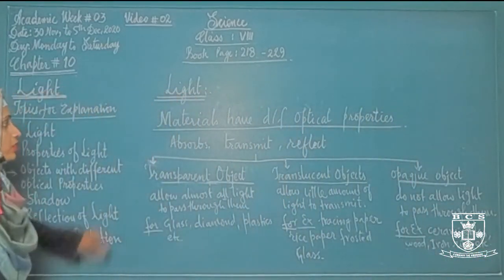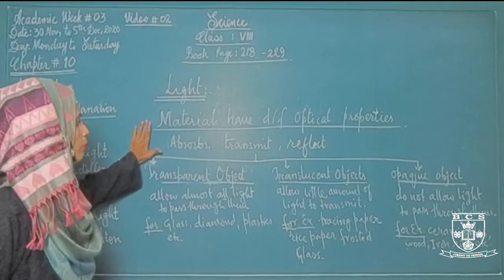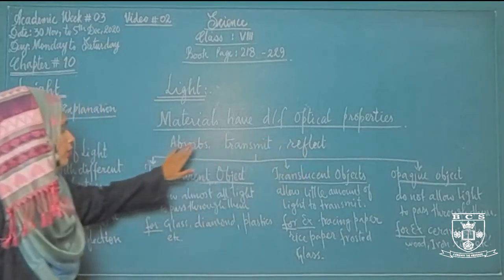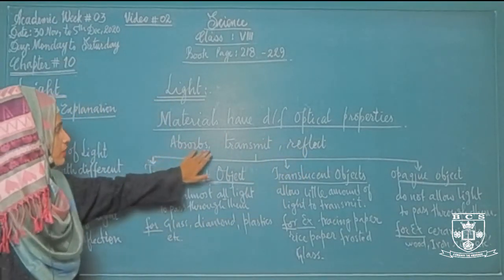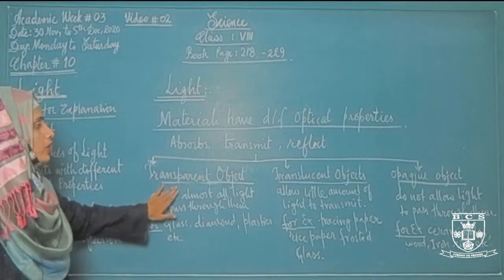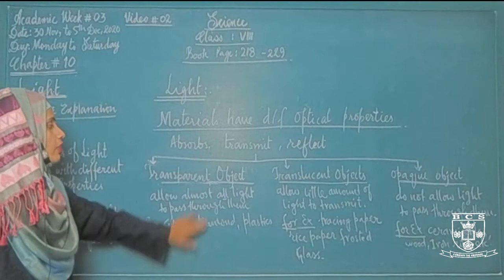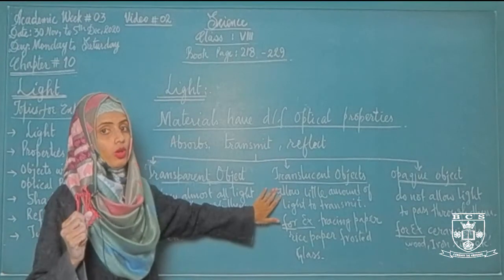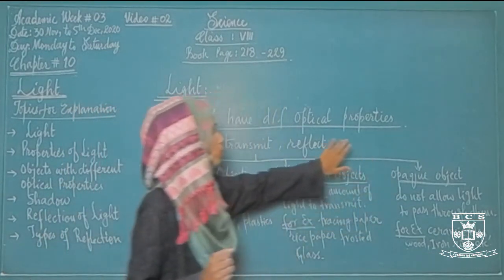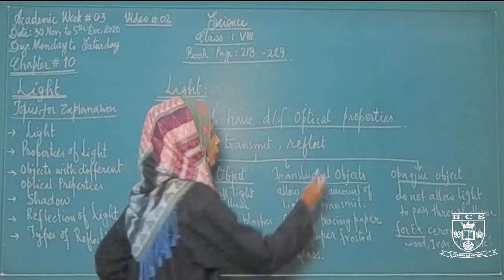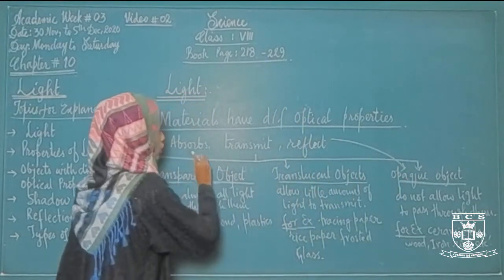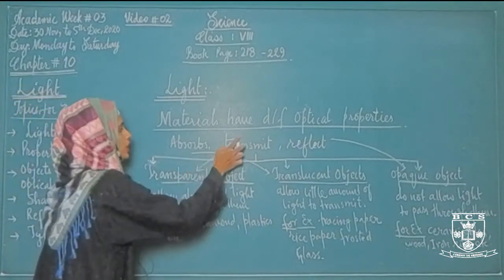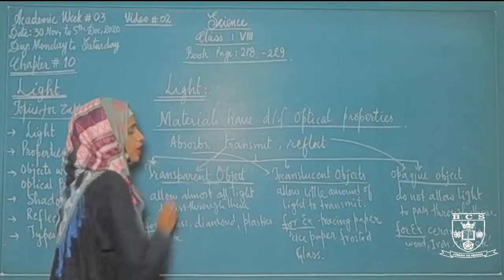So we have discussed the materials that have different optical properties. Some materials absorb light, some materials transmit light, and some materials reflect light. If we compare these optical properties, then transparent objects are those that transmit the light, whereas translucent objects allow little light to pass through them but absorb almost all the light, whereas opaque objects are those which reflect the light. Opaque objects reflect the light, translucent objects absorb the light, whereas transparent objects transmit almost all light.